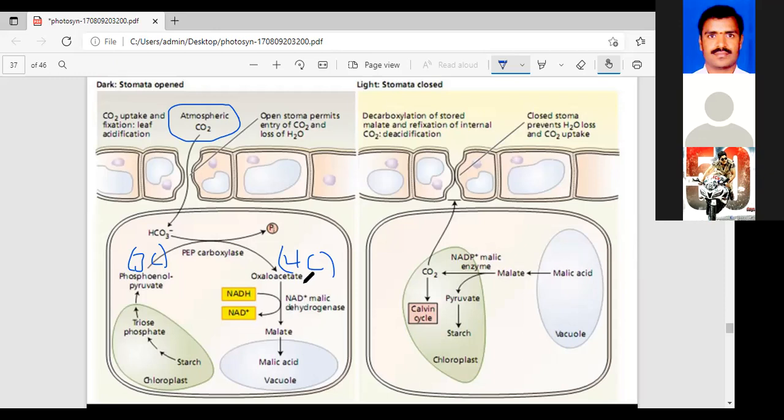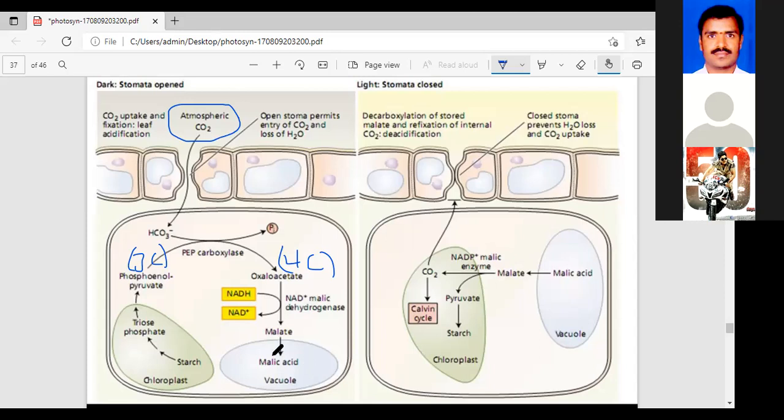This oxaloacetic acid, observe in this one, utilizes some amount of energy. That energy is released from the light reaction. Here utilizing NADPH energy, this oxaloacetic acid is converted into malic acid or malate. Here what type of enzyme can you observe? NAD plus malic dehydrogenase enzyme converts this OAA into the malate. This malic acid enters into the vacuoles.